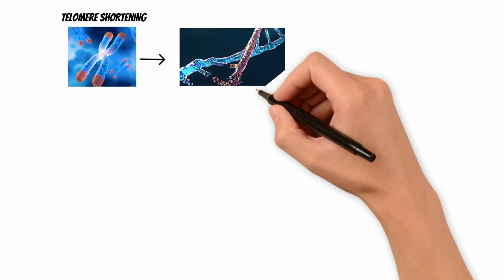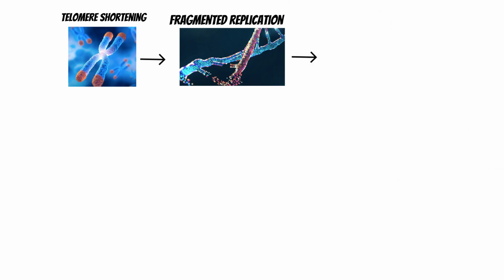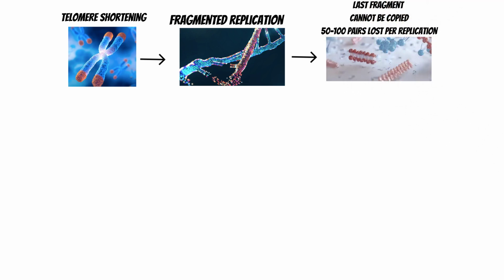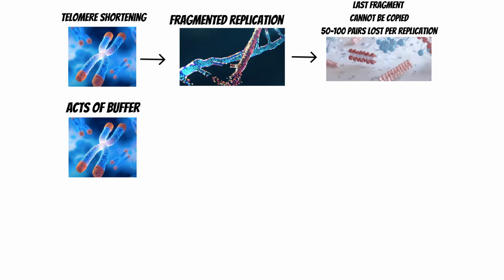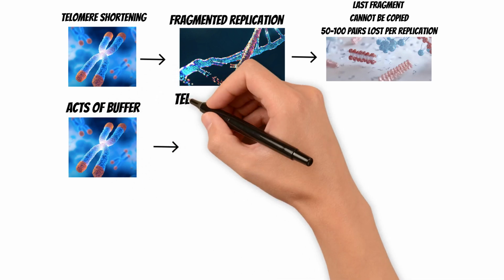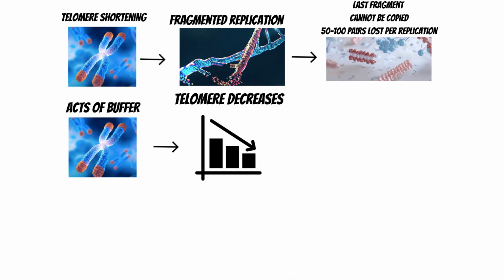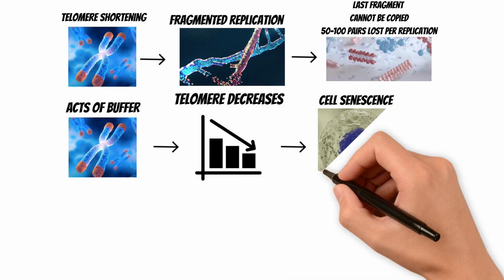During DNA replication, the lagging strand is copied in short Okazaki fragments, and because the final RNA primer cannot be replaced, a small portion of DNA is lost each time a cell divides, around 50 to 100 base pairs. To protect essential genes, chromosomes end in telomeres, repetitive non-coding DNA that acts as a sacrificial buffer. Over time, telomeres become critically short. At this point, the cell enters senescence to prevent genomic instability.